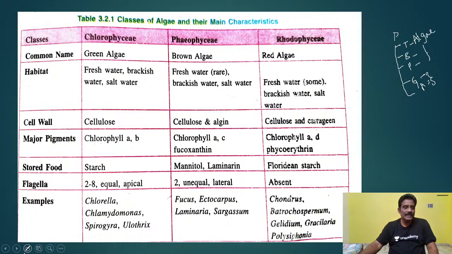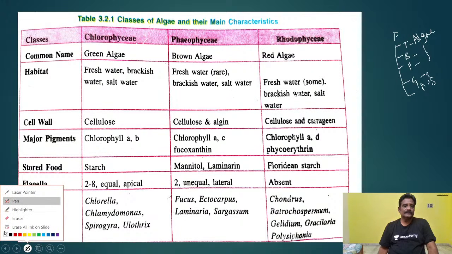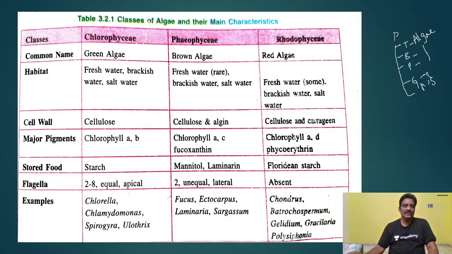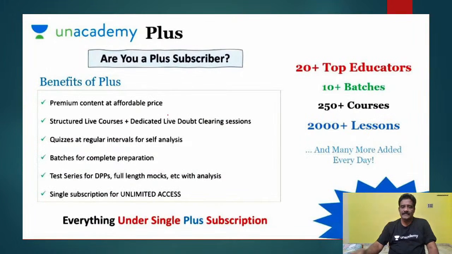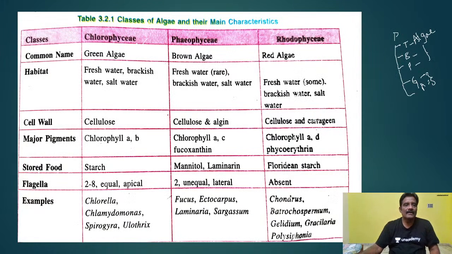I will take the pen here. So, chlorophyceae. Here you see this is chlorophyceae. This is phaeophyceae and this is rhodophyceae.